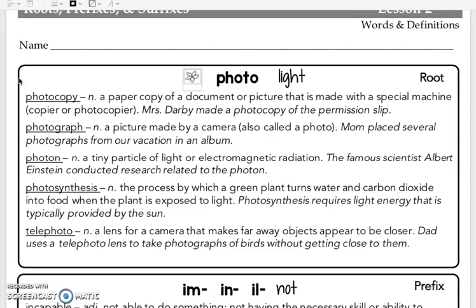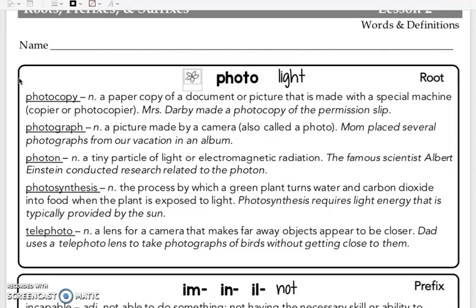Photon, a tiny particle of light or electromagnetic radiation. The famous scientist Albert Einstein conducted research related to the photon. Photosynthesis, the process by which a green plant turns water and carbon dioxide into food when the plant is exposed to light. Photosynthesis requires light energy that is typically provided by the sun.